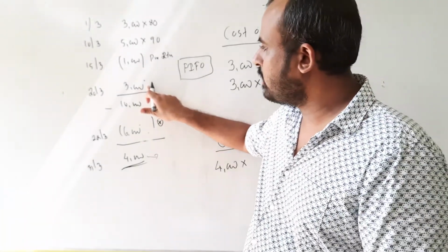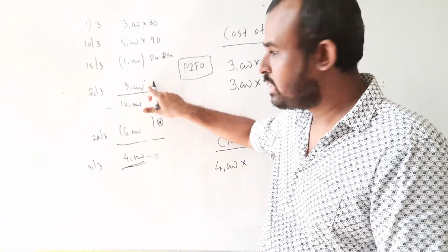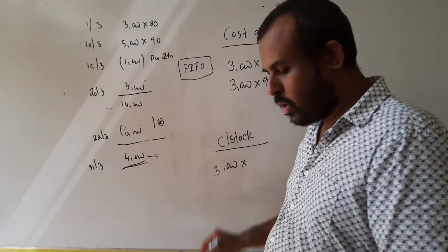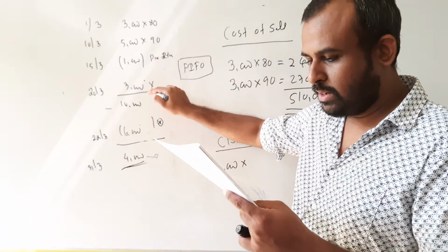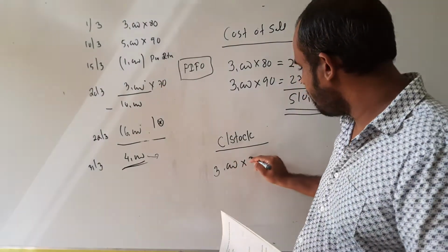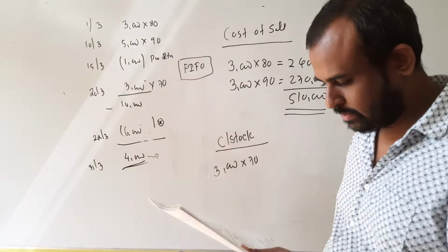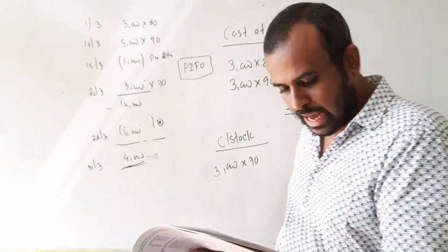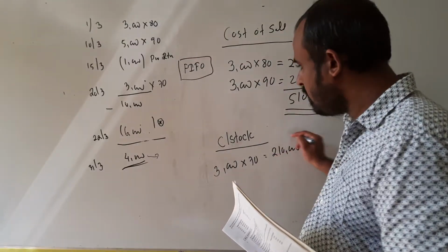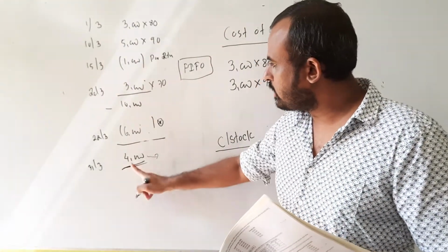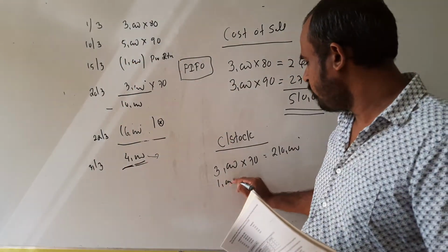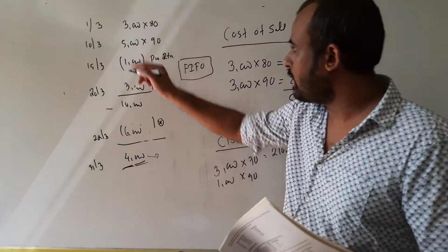Tell me what is the most recent purchase? 3,000 units, right? And that 3,000 units you bought at how much? As per the information, you bought at 70. Therefore, this 3,000 units you valued at 70. Got it? Then there's 210,000, but you need to value 4,000 units. This 4,000 consists of this 3,000 and 1,000 units from the other purchase at 90.